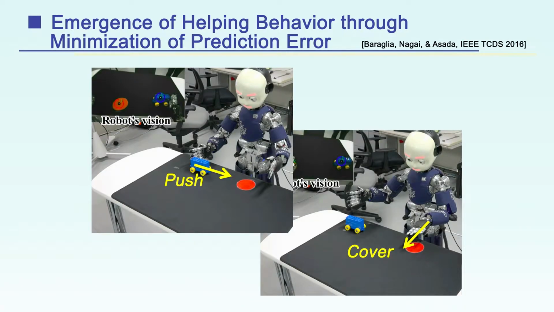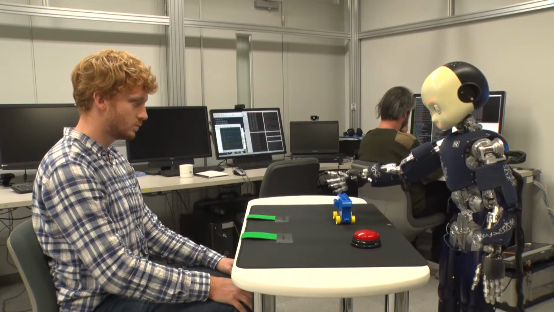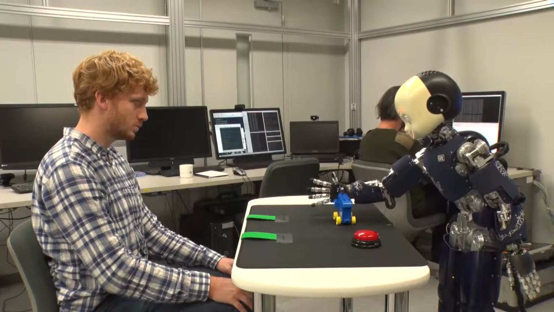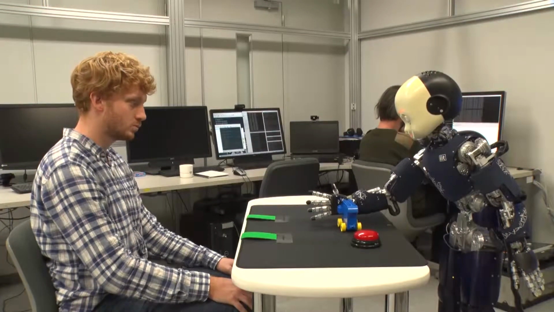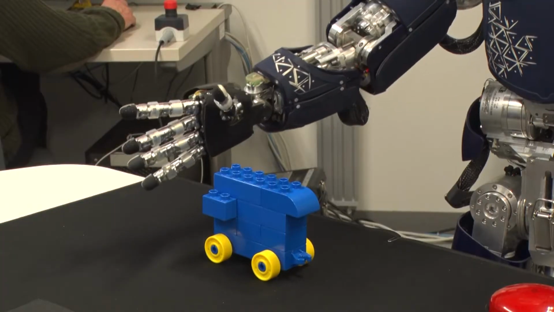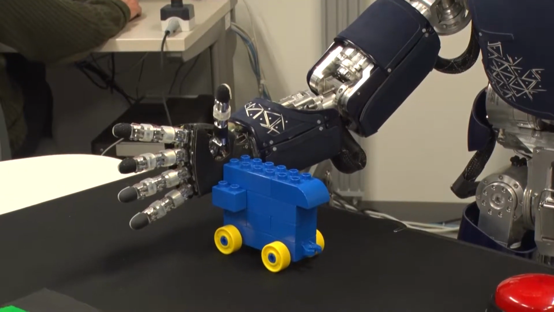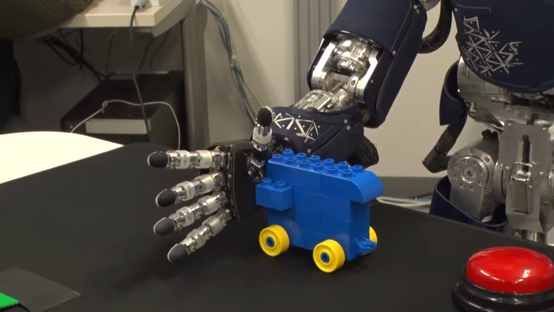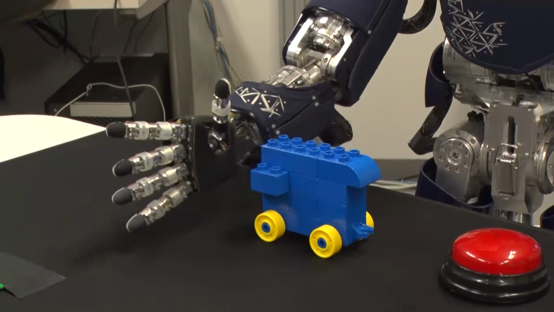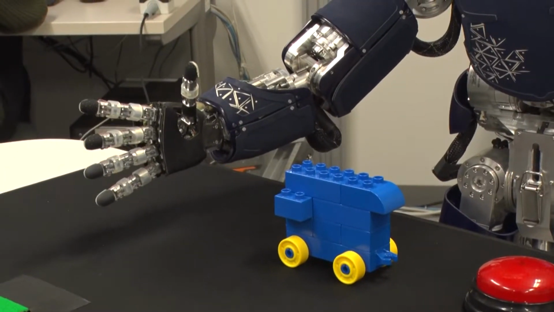Today, we will show the prediction of others' movement and the emergence of helping behavior. ICAP learns two kinds of movements, that is, pushing a blue car, through its visual and somatosensory perception. Then, ICAP predicts the other's motion based on its own predictor.